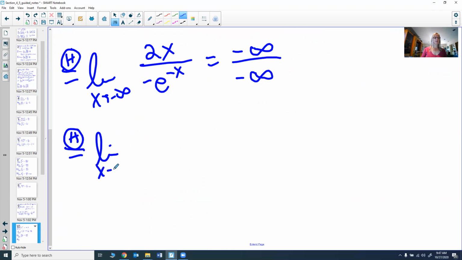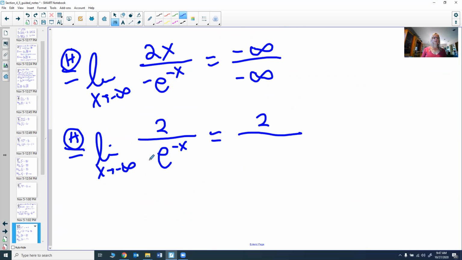L'Hopital's rule says that the limit as x goes to negative infinity will be 2. The derivative of the top, 2x, is 2. The derivative of the bottom is e to the negative x, because again, you take the derivative of the outside, which is e to the power, then times the derivative of the power. The derivative of negative x is negative 1, but we had a negative sign. Now go ahead, take the limit as x goes to negative infinity. Well, 2 goes to 2.